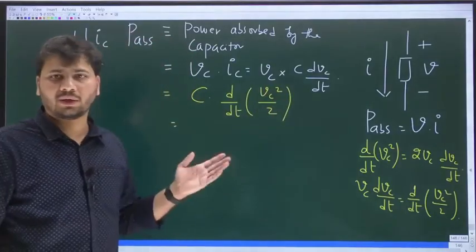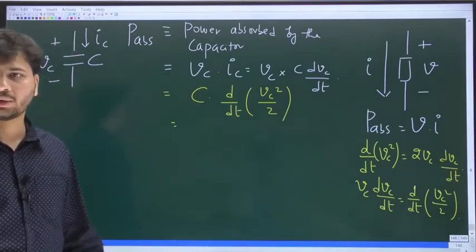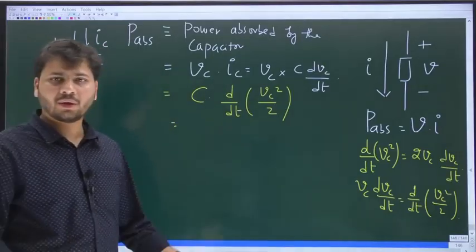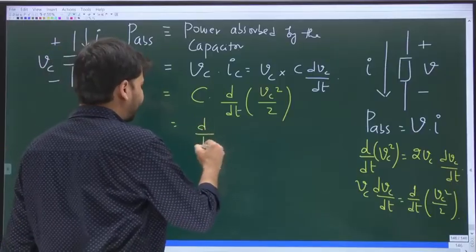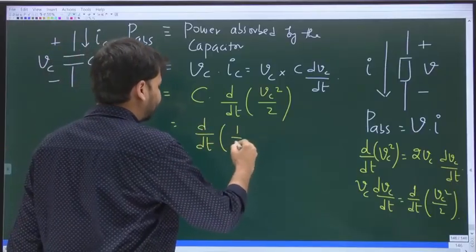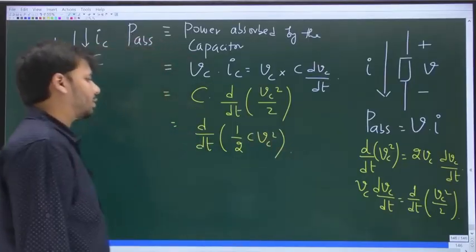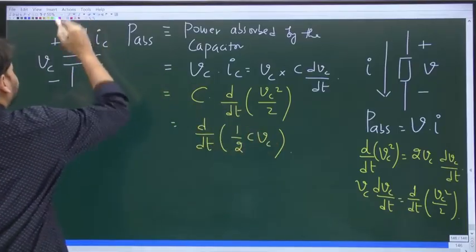Again, the value of C, is it not a constant? C is the capacitance value. For a given capacitor, C is constant. Because C is constant, it can be sent into the derivative. So this can be written as d by dt of half C Vc square. That's all.